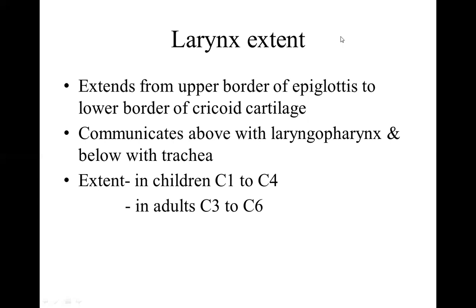But in humans, after initial childhood, it descends down to the adult vertebral level C3 to C6. At this time, the palatopharyngeus muscle, originally horizontal, becomes vertical when the larynx descends.